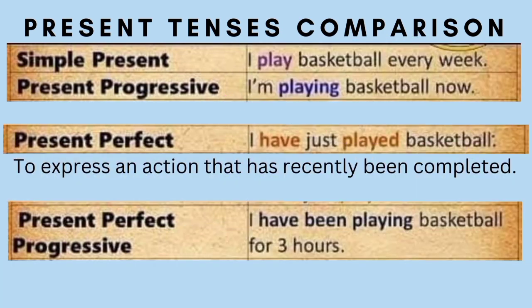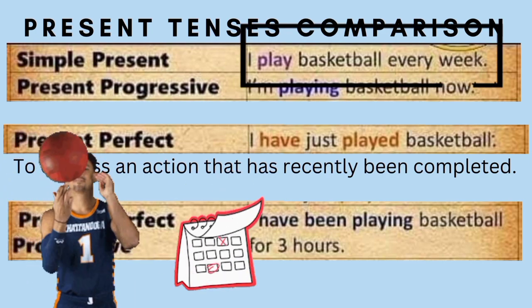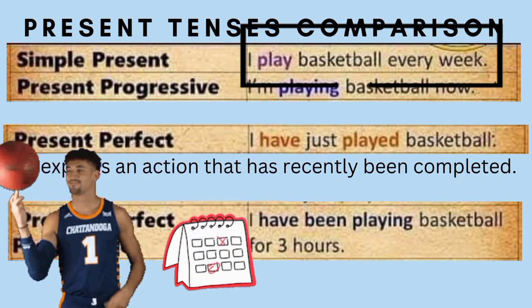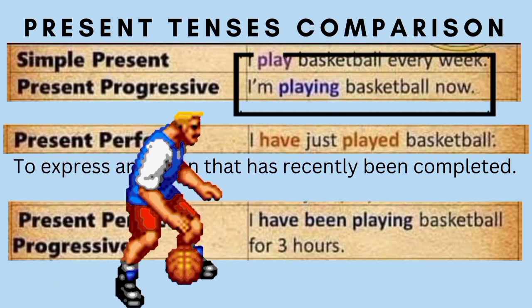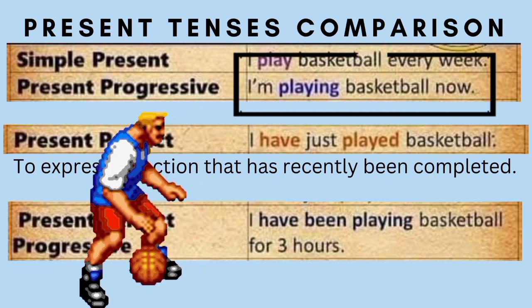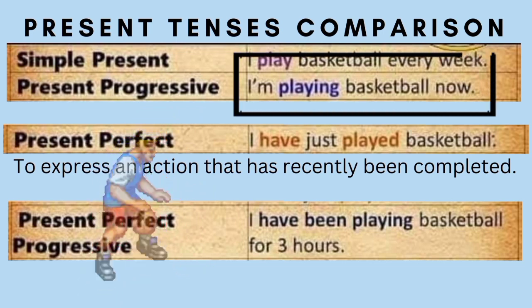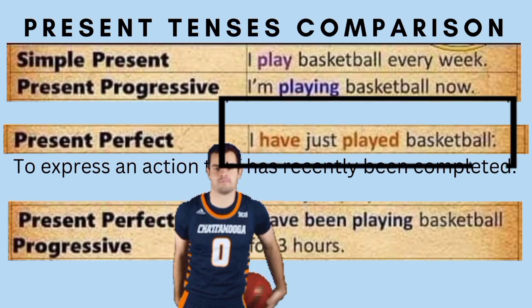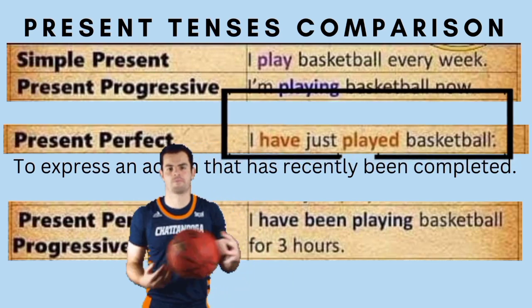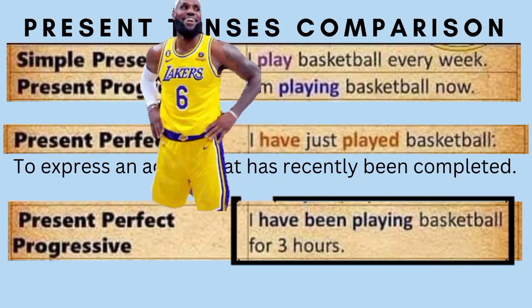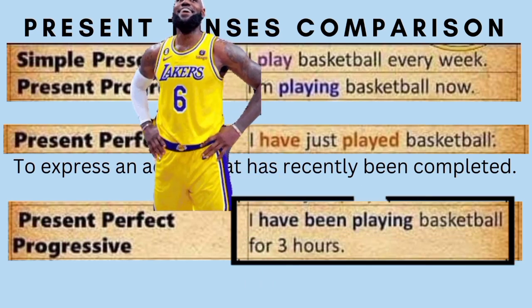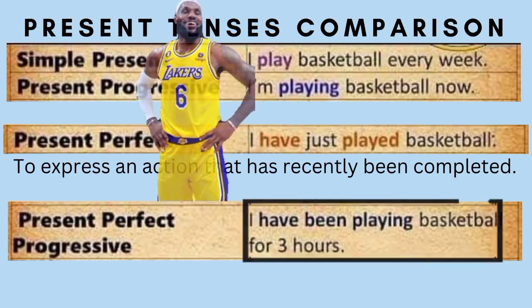Let's look at some more examples to understand this better. I play basketball every week. Simple present tense. I'm playing basketball now. Present progressive or present continuous tense. I have just played basketball. Present perfect tense. I have been playing basketball for 3 hours. Present perfect continuous.